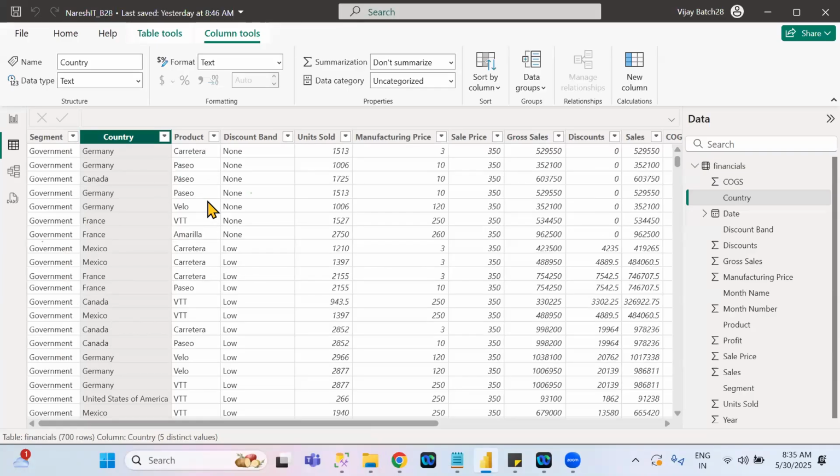Another option is also there to sort any particular column. If you want to sort any column, sort means you know, right? What is the meaning of sort? You can sort a column either ascending or descending. Ascending means small to high. Descending means high to small. Understand or not?